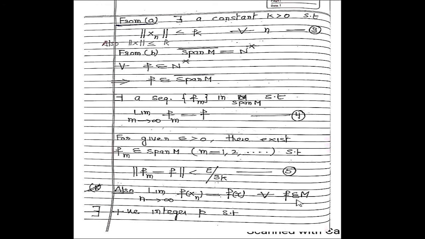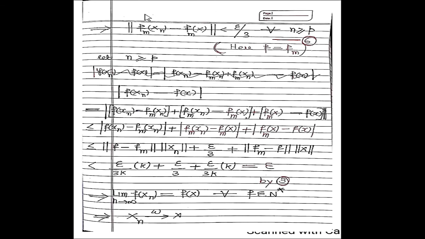For every f belonging to M, by definition, there exists a positive integer p such that the absolute value of Fm xn minus Fm x is less than epsilon by 3 for every n greater than or equal to p, which is equation number 6. Now here f is equal to Fm.